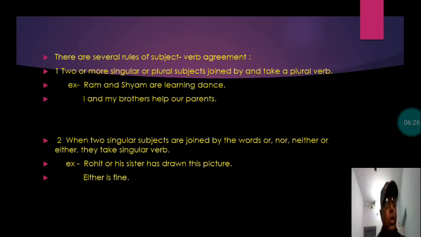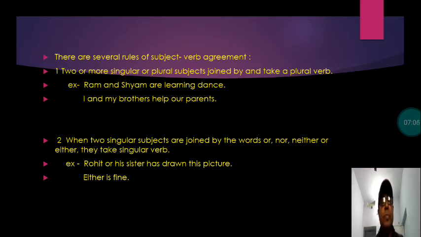Are is used with plural. You know all very well. I and my brothers. I is singular. My brothers is here plural. So the verb used here is help. I and my brothers help our parents. So you can see here help is in plural form because no s or es is added to it. S is generally added to make it singular, but here no s is added because the verb is to be kept plural for the subjects I and my brothers.